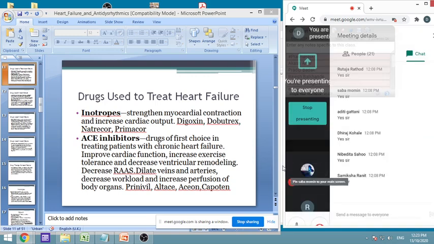Then the second thing is, it also acts on aldosterone, decreasing it. Because of that, sodium is excreted out, and this is another benefit. Then it causes release of atrial natriuretic peptides. These peptides are found to be very good because they will cause natriuresis. So sodium will be excreted, along with that water will also be excreted. Because of excretion of sodium and water, the sodium load will be reduced. We have seen sodium load is dangerous in heart failure. Then another thing is, because of that, blood volume will also decrease. So there are multiple actions these drugs show, and therefore ACE inhibitors are important.